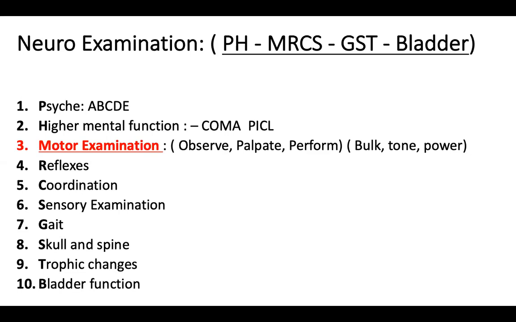So when I put these 10 topics, some of you may think how it is possible to complete all these detailed neurological examinations within the 15-20 minutes or half an hour that you have for examinations, right? So that is a challenge. If you're able to do everything in a sequence, practicing again and again, you may be able to skip certain examinations, and especially in children, we may skip certain things or we may do them out of sequence as well. For example, we do the most painful part of the examination at the end, like sensory examination or doing the reflexes, and whatever is possible in the beginning we can do it. Okay, so this is just the mnemonic to remember, pH, MRCS, GST, bladder, so that you know this is the sequence that we need to complete the entire neuro axis.